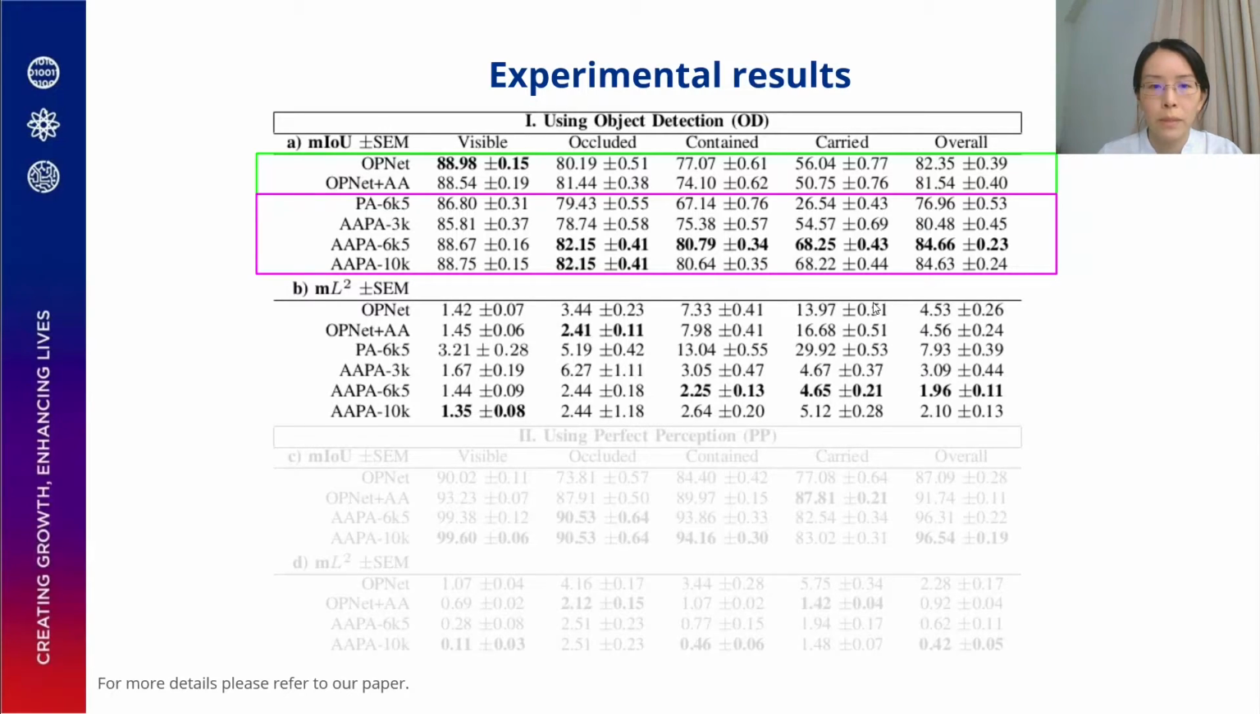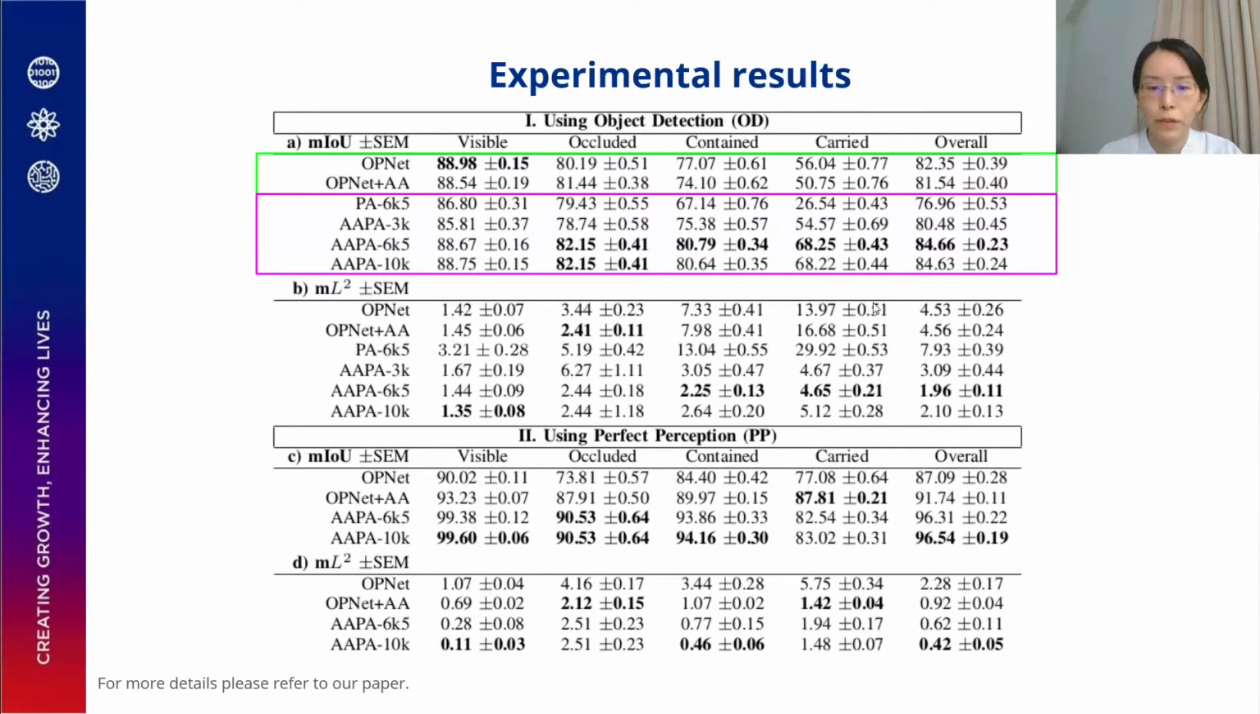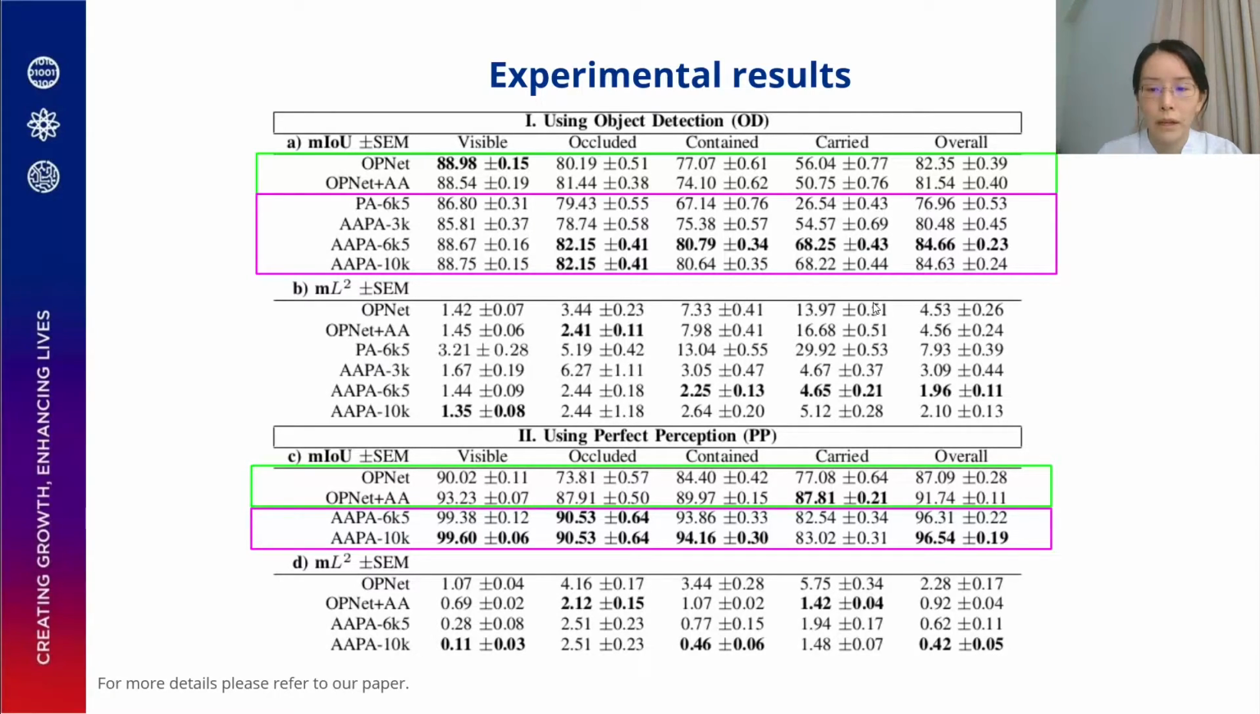Then we compare AAPA with its different variants and also without action information. We can see that without using the action information, the performance on carry tasks drops significantly. Overall, AAPA with an object alignment threshold of 6,500 performed the best. When using perfect perception, we can see that the performance of OpNet AA jumps significantly, outperforming all other models on carried tasks. For AAPA, the higher threshold performs the best because there are no object detection errors.